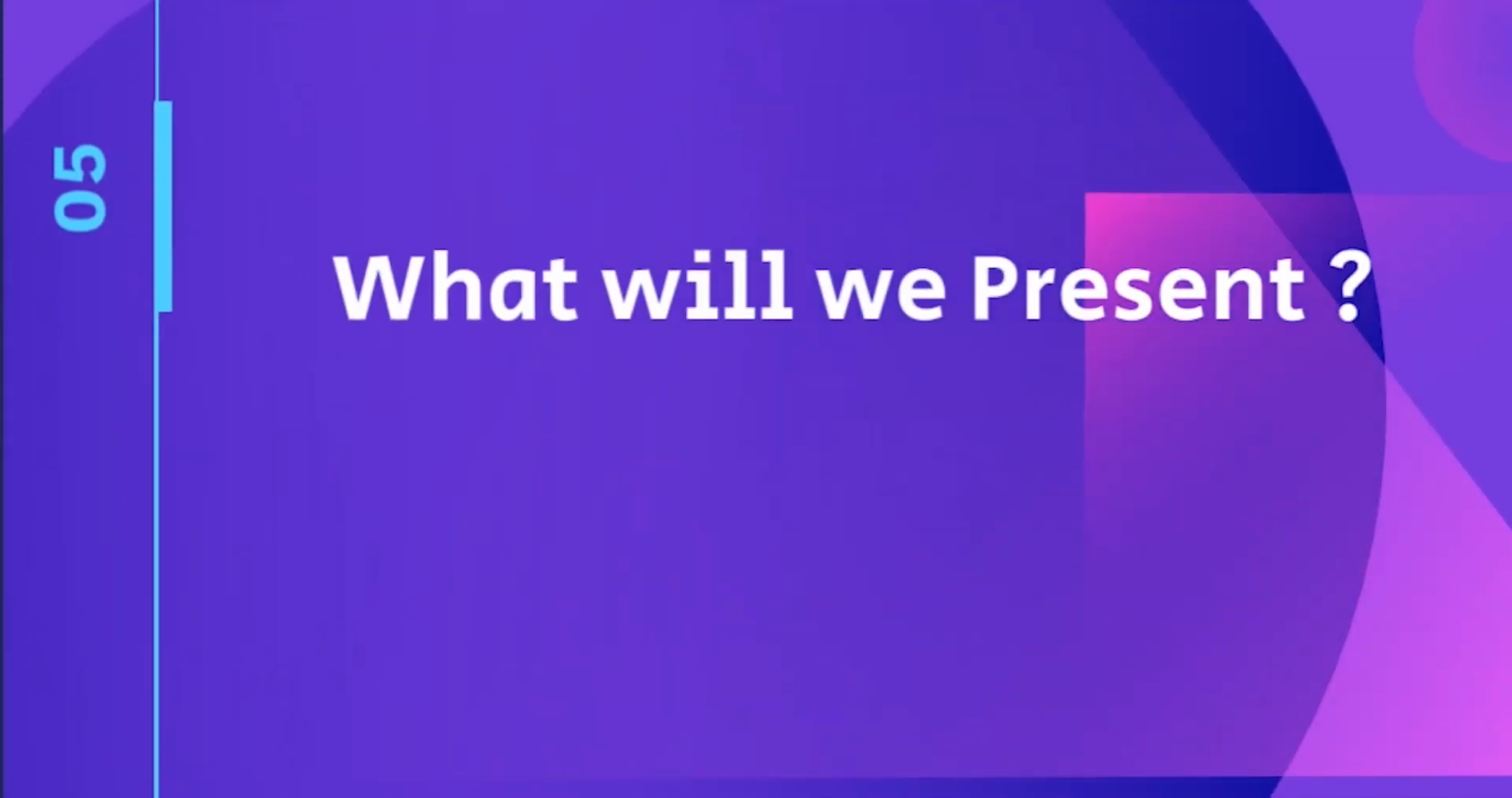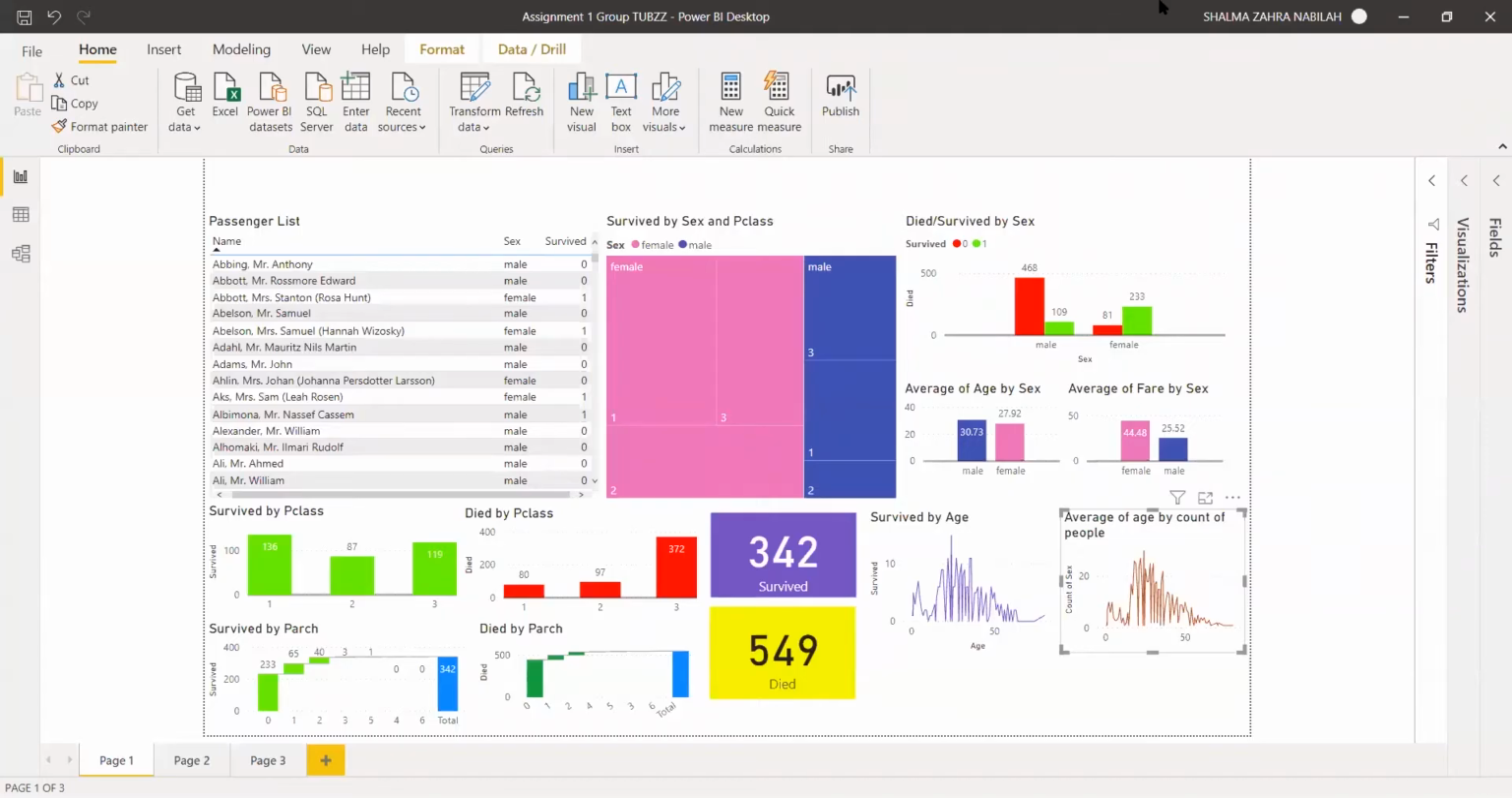Here is the dataset that records the information of the passengers of Titanic. In our visualization, we particularly focus on their status of survival, whether they died or survived, their sex, whether they are male or female, the passenger class, whether they're first class, second class, or third class, their parch, whether they are parch 0, parch 1, or parch 2, and their age. Now, we are going to show you what kind of information can be gathered from this visualization that we made.